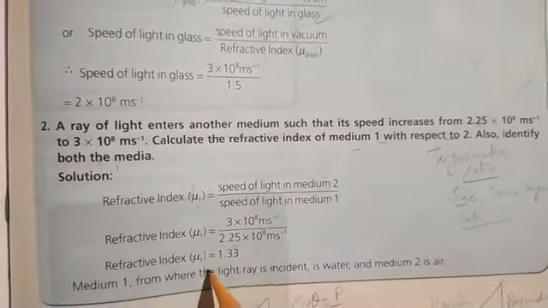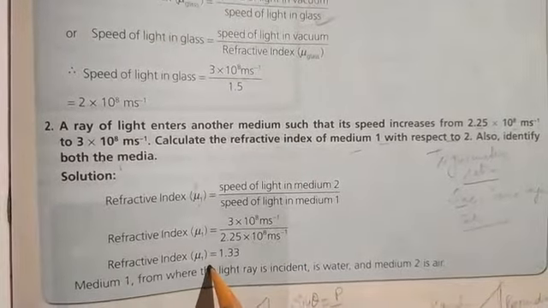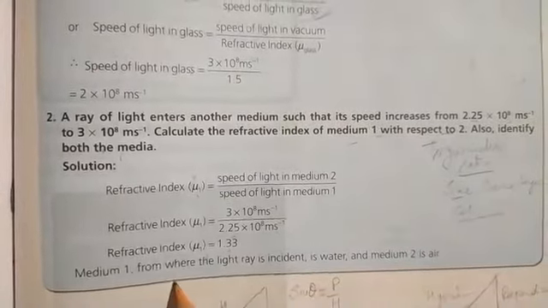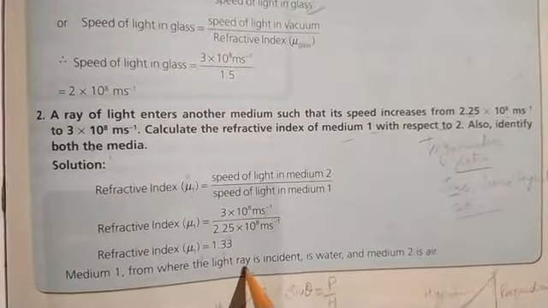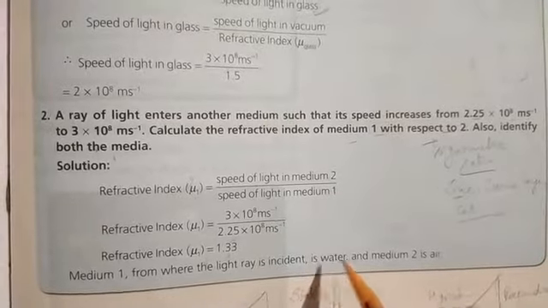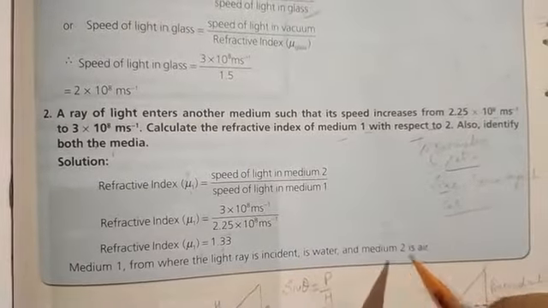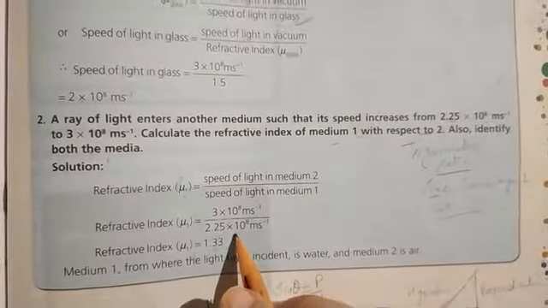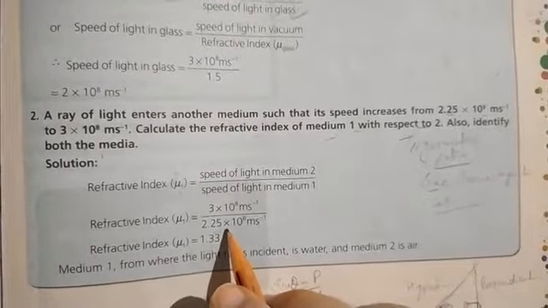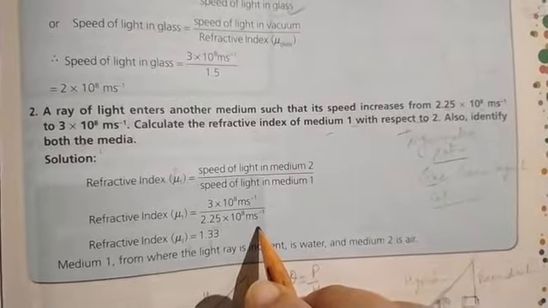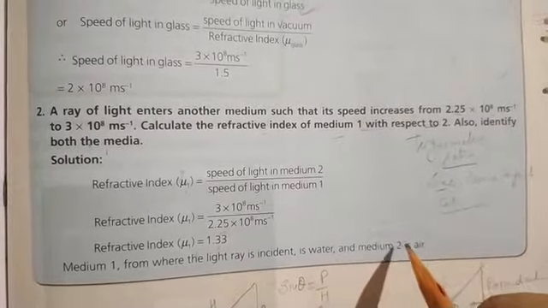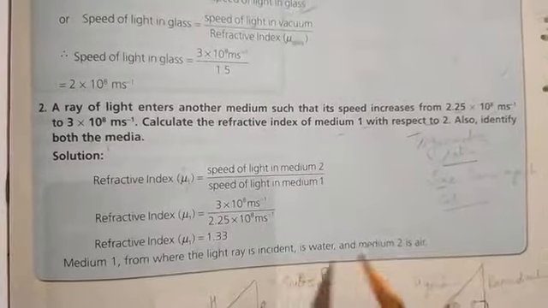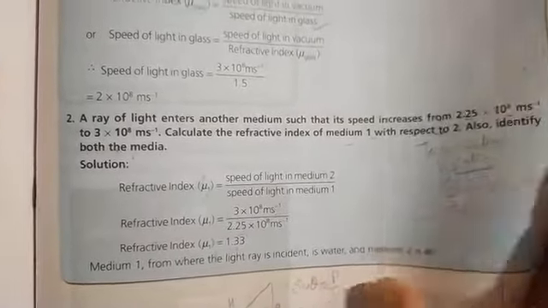And after calculation we will get the refractive index of medium 1 with respect to medium 2, that is equal to 1.33. It means medium 1, from where the light rays incident, is water, and the medium 2 is air, because in water the speed of light is 2.25 into 10 raised to power 8 meter per second, and medium 2, in which the speed of light gets increased, that is for air. So these are the two medias.